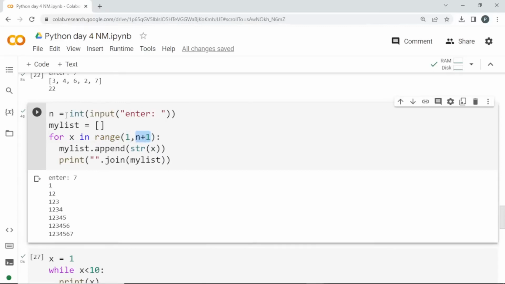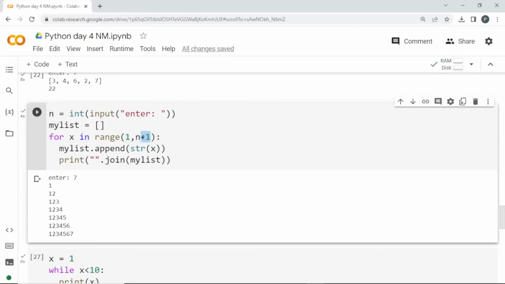So what is the value of n? The user entered value. If he entered 7, and I place this n here, it will be 7. So what will happen? In range, the ending step is one step before, right? So we need it till the end. So what am I going to do? I am going to add it with 1.